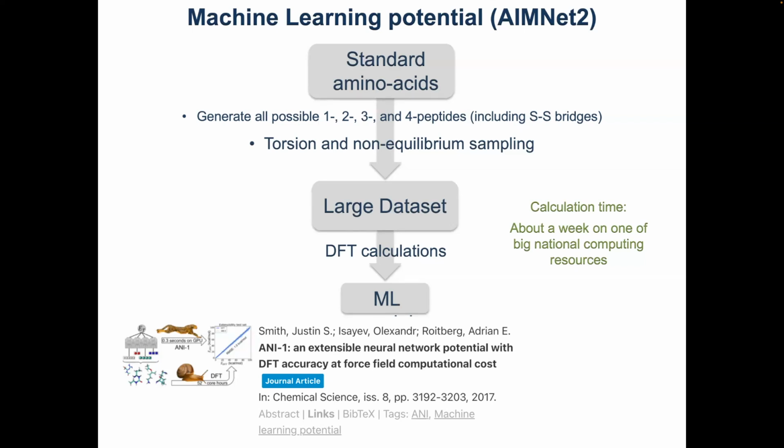And now for each one, we will do DFT, density functional theory calculations, just a single point calculation for each of these millions of structures. And remember the conformation and the energy gradients that are associated with that conformation.